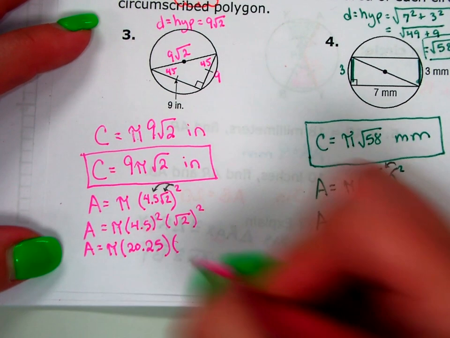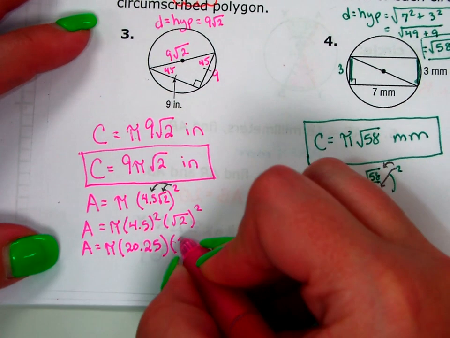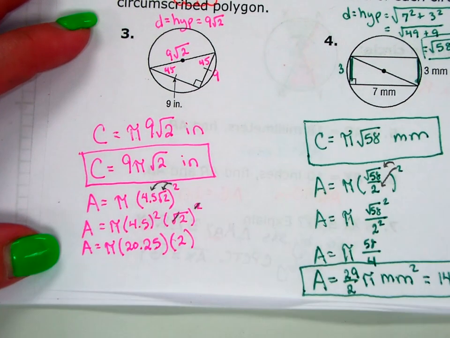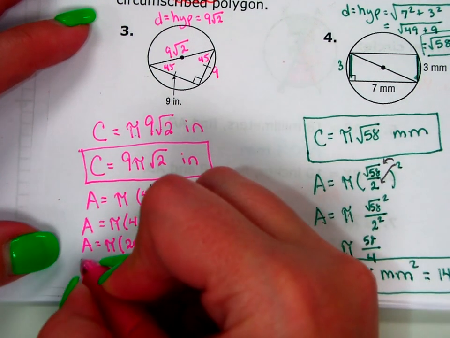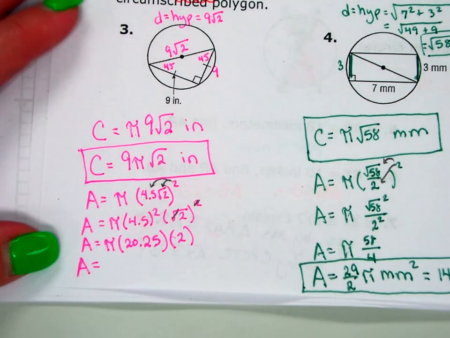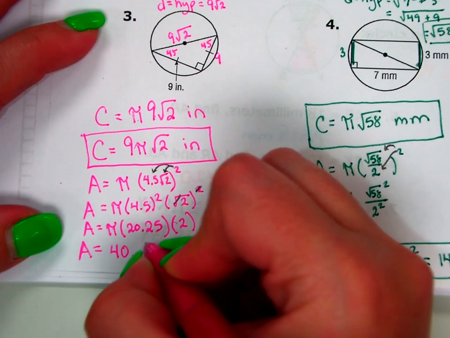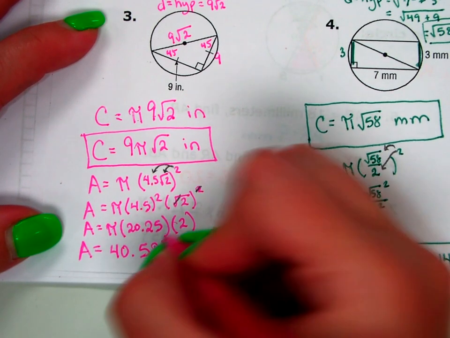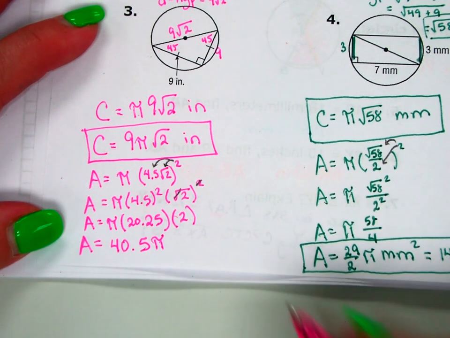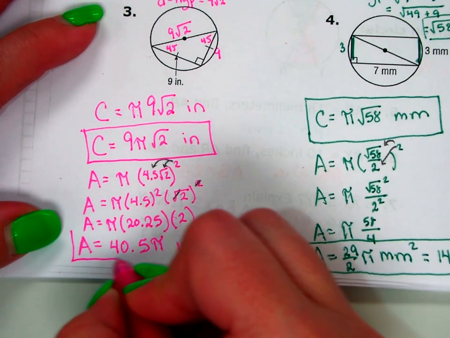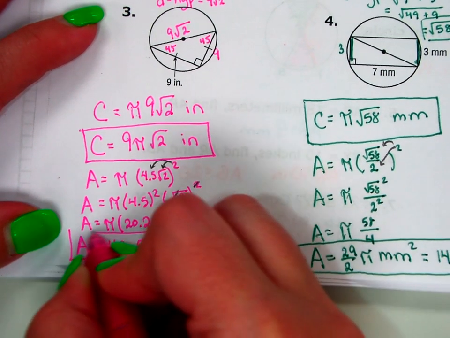What's square root of 2 squared? 2, because the square and the square root would cancel out. So this is going to be 2 times 20.25, which is 40.5 pi. What are my units? Inches squared, because it's area.